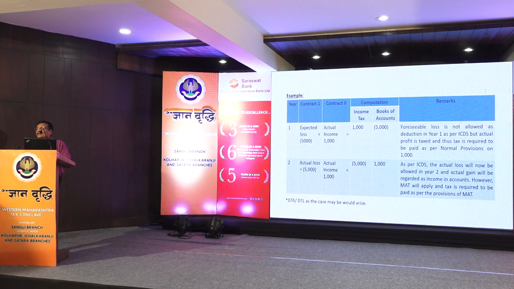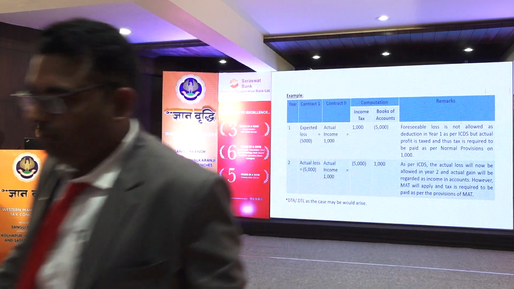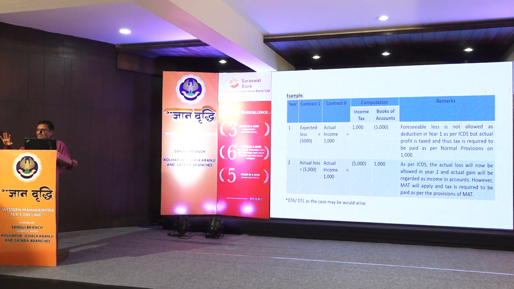This is an example of expected loss, particularly in respect of a contract. What happens? I enter into a contract. There is no force majeure clause in the contract. I enter into a contract agreement with certain assumptions. I consider certain threshold raw material prices, and suddenly, when the contract is about to be started for execution, the prices of the raw material go up.